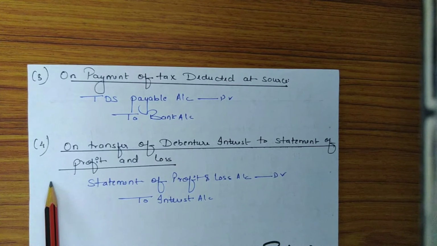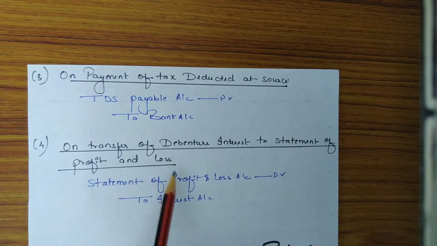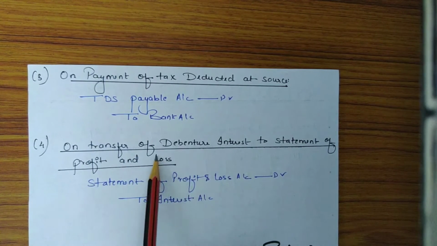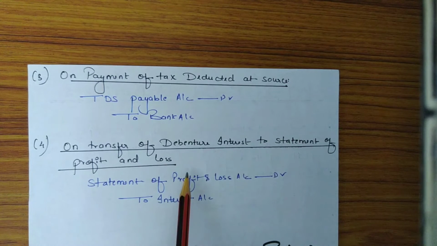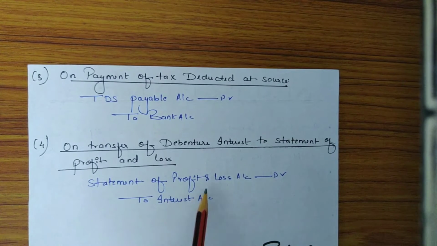And the last entry is on transfer of debenture interest to statement of P&L account. Now at last the amount of debenture interest will be transferred to P&L account. So the entry for transferring the debenture interest to P&L account will be statement of profit and loss account debit to interest on debentures account.